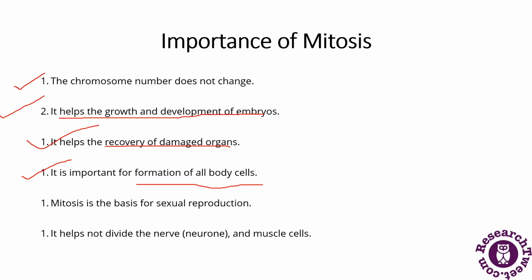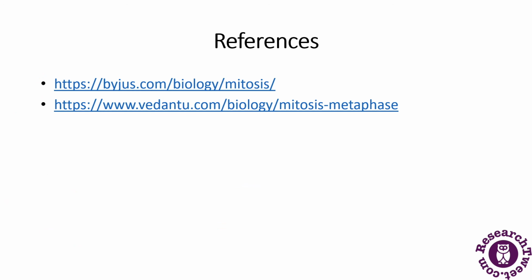Mitosis is the basis of sexual reproduction. Nerve and muscle cells do not divide, which helps keep the cells at the proper size. So this was all about mitosis and its significance.